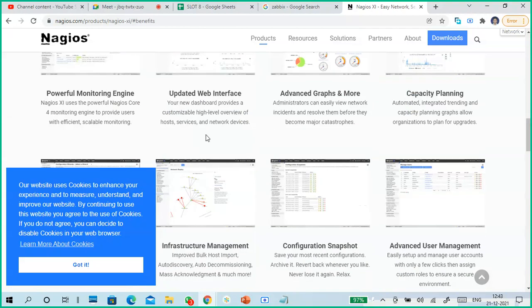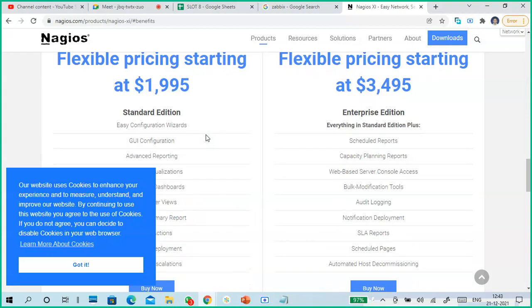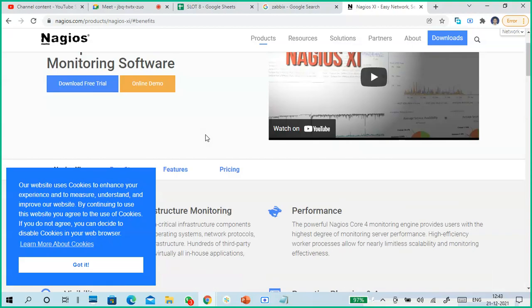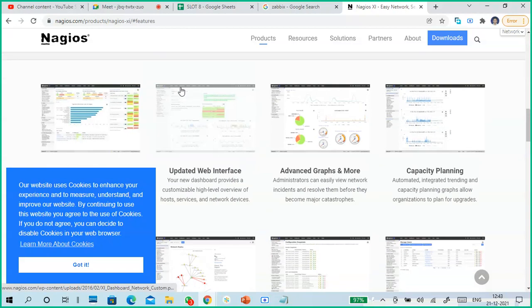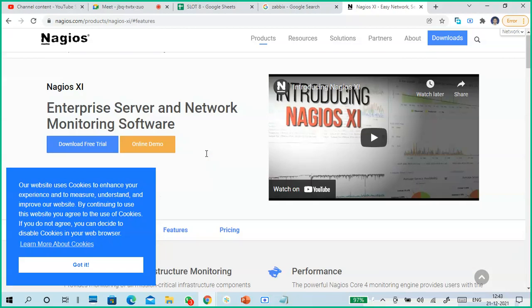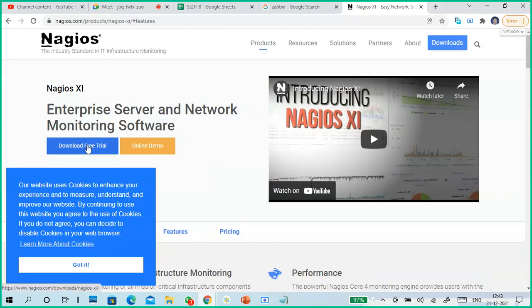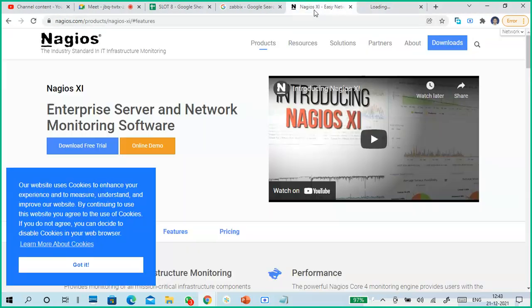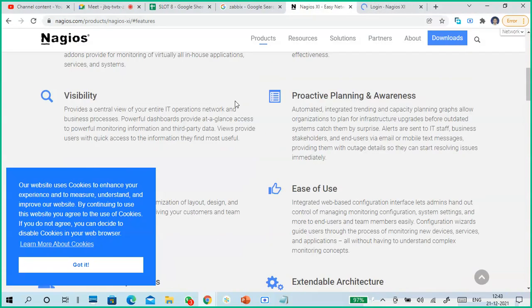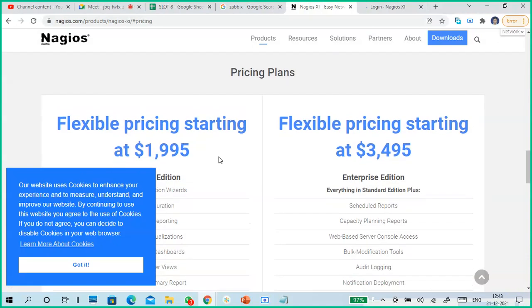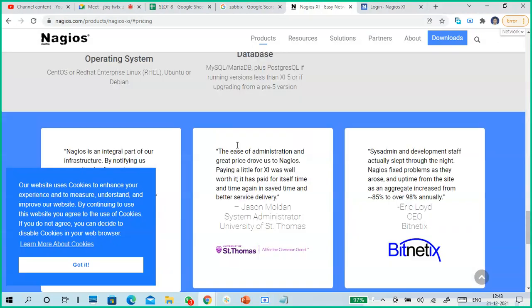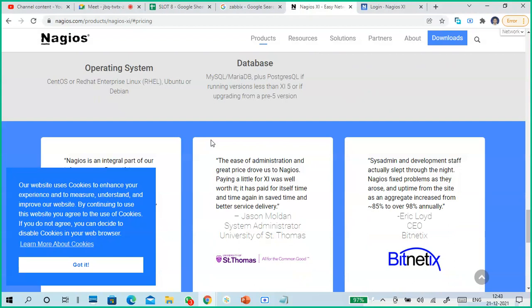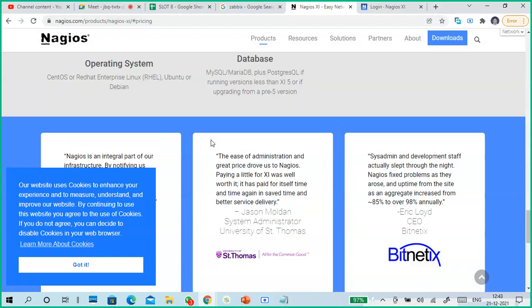So what are the benefits of it? Okay, this is all about pricing and all. So I will go to features. There is an online demo also, very good, that's a good one. You can also download it. You will get a 60 day free trial version, you can use it.